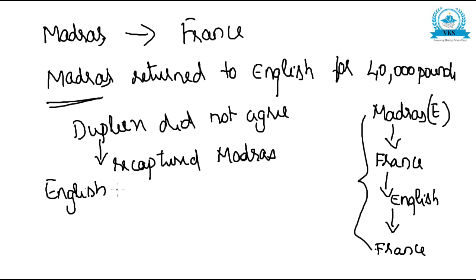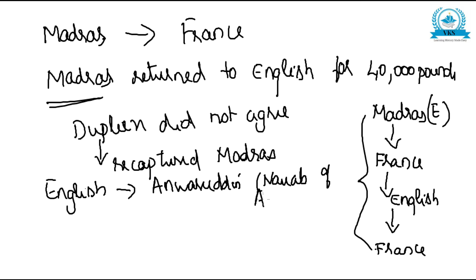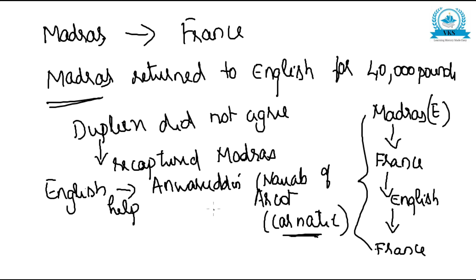And the English sought the help of Anwaruddin, who was the Nawab of Arcot, also called Carnatic. That is how the war name became Carnatic War. The English sought the help of Anwaruddin because they somehow wanted to defeat France and get back Madras.